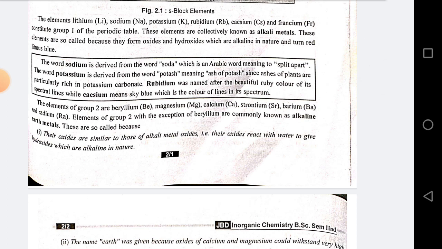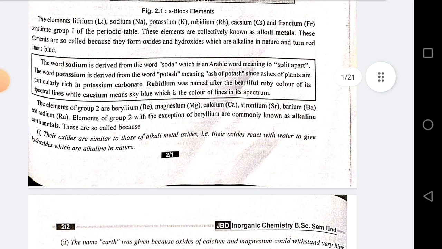The word potassium is derived from the word potash, meaning ash of potash, since ashes of plants are particularly rich in potassium carbonate. Rubidium was named after the beautiful ruby color of its spectral line, while cesium means sky blue, which is the color of a line in its spectrum.